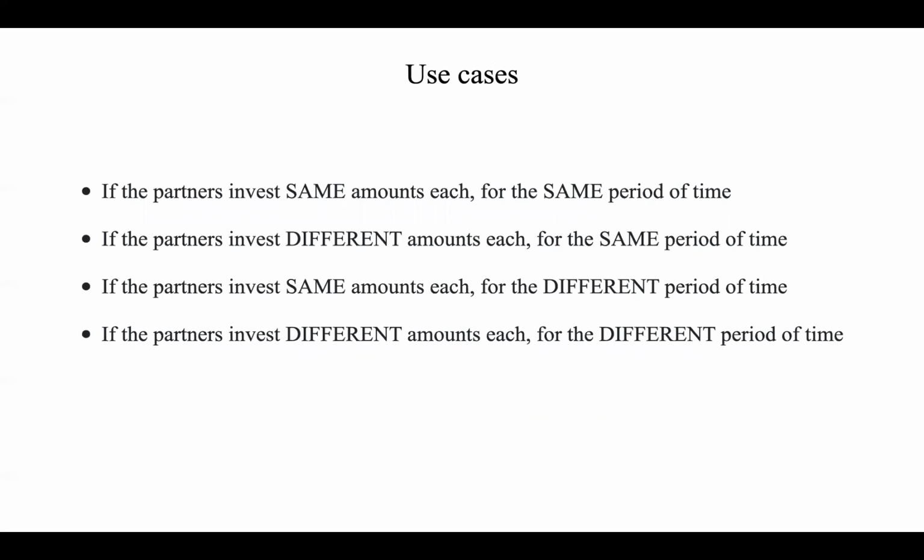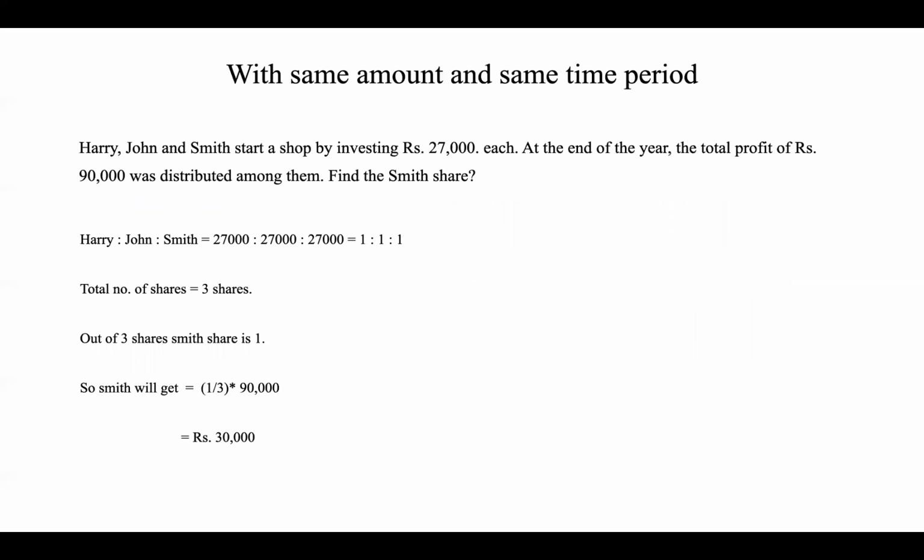So we have different use cases: the same amount by each partner for the same period of time, or different amounts by the partners for the same period of time, or the same amounts by the partners for different periods of time, or different amounts by the partners for different periods of time. Let's see one example for each use case, starting with same amount and same time period.